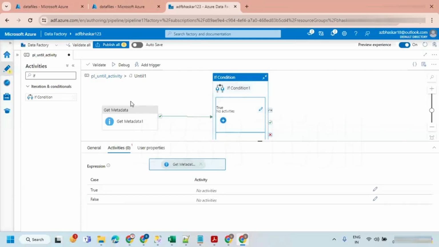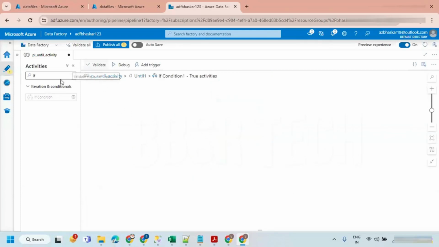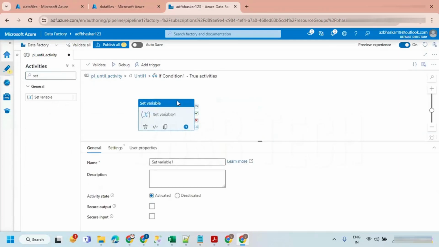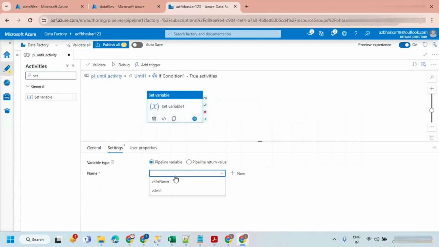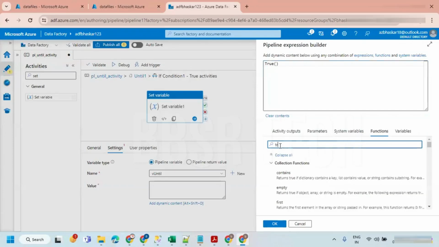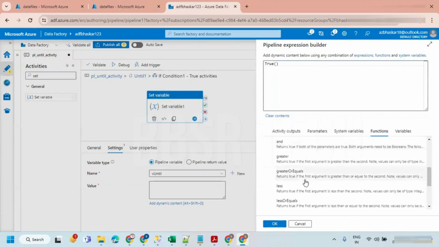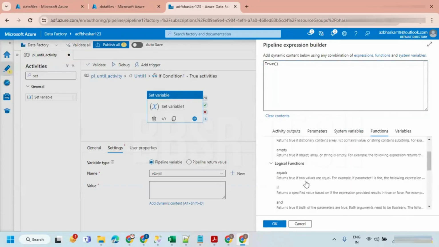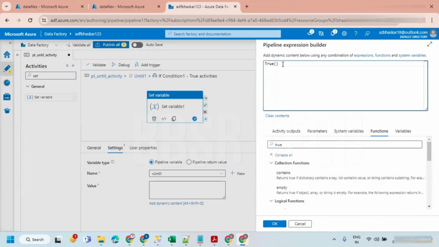Let's say when this is true, then I wanted to do this. Let's go inside this true. I'm going to set a value of the variable, using the Set Variable activity. I'm just going to set a value for this Until. Here I'm going to say true. Let me check. Okay, let me say true only.